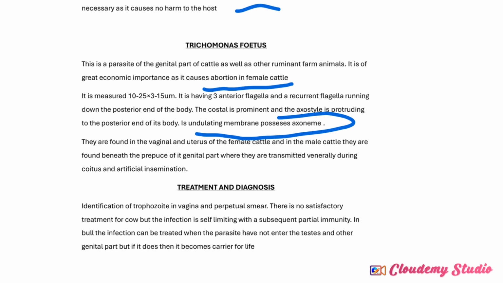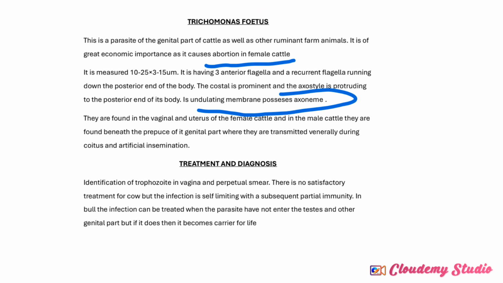Now, what about the treatment and the diagnosis? The diagnosis is by identification of the trophozoite in the vaginal and preputial smear. There is no satisfactory treatment for cow, but the infection is self-limiting by self-immunity, or let me say by partial immunity.